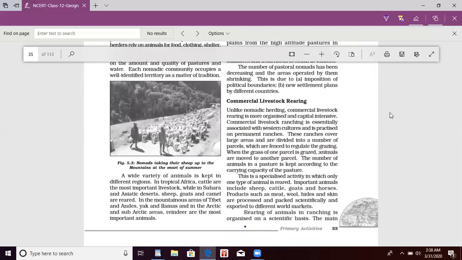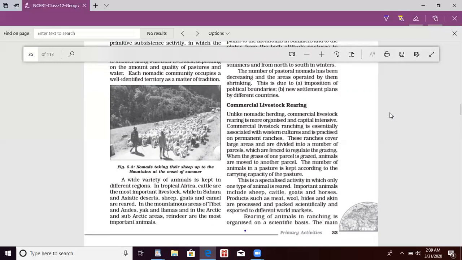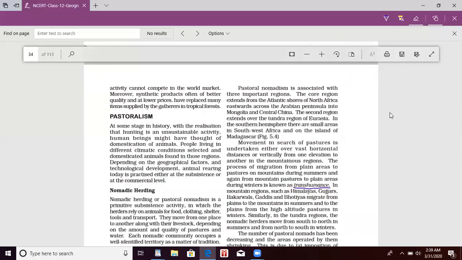A wide variety of animals is kept in different regions. This question will come, so listen carefully. In tropical Africa, cattle are the most important livestock, while in the Sahara and Asiatic deserts, sheep, goats, and camels are reared. In the mountainous areas of Tibet and the Andes, yaks and llamas, and in the Arctic and subarctic areas, reindeer are the most important animals. These questions will come for 1 mark. They can ask you which animal is reared in which type of area.